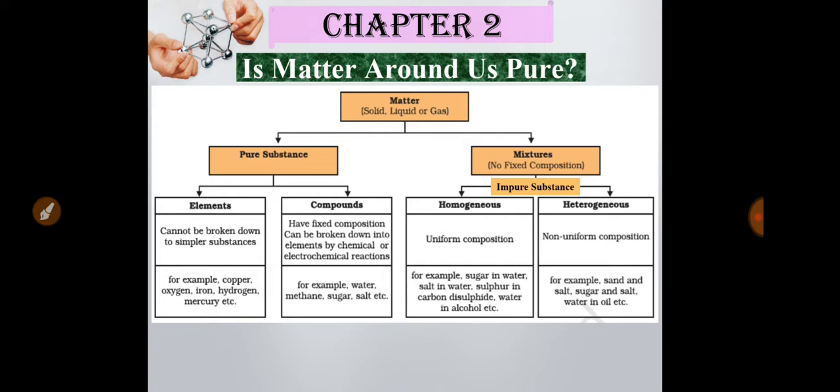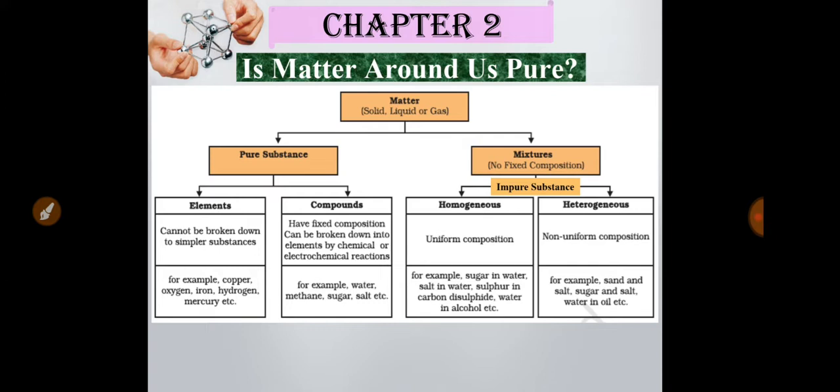But what is the difference from elements? This water molecule can be broken into elemental or atomic form, because in a water molecule the formula is H2O. That means two hydrogen atoms and one oxygen atom combine with each other to form a water molecule.